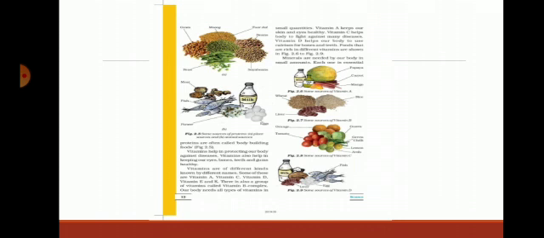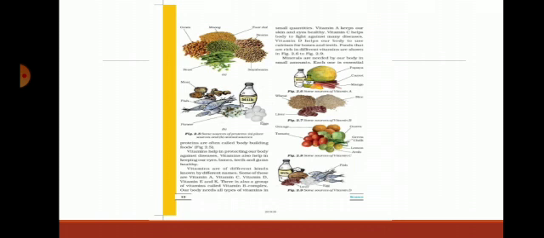Then the animal sources rich in fat: fish, egg, butter, cheese, meat also, and milk. So fat is responsible for providing energy to our body, and fats are essential for the absorption of vitamins A, D, E and K in the body.